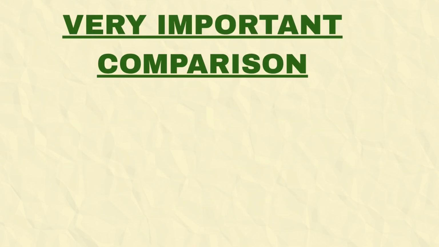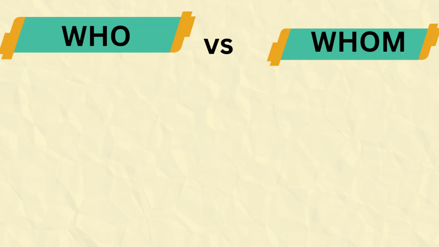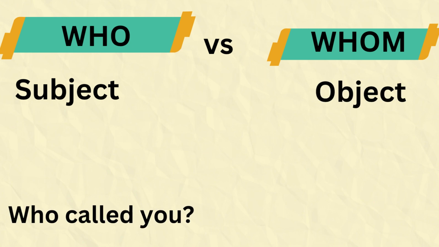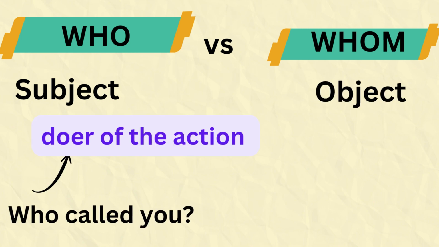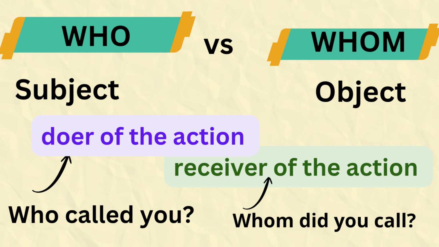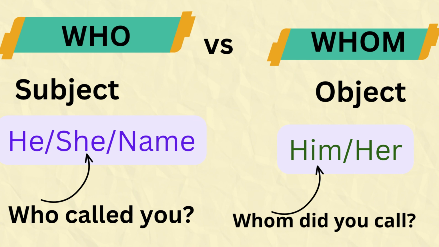Now let's understand it with the help of a small comparison. First is who versus whom. Who is used as subject. Whom is used as object. For example, who called you? Here, who is used for the doer of the action. And whom did you call? Here, whom is used for the receiver of the action. A very easy shortcut: if you can replace it with he, she or any name, use who. If you can replace it with him or her, use whom.